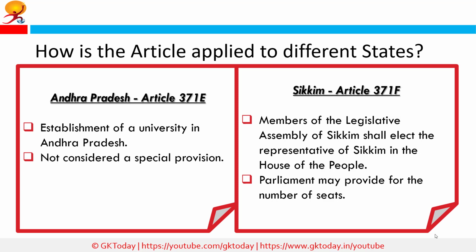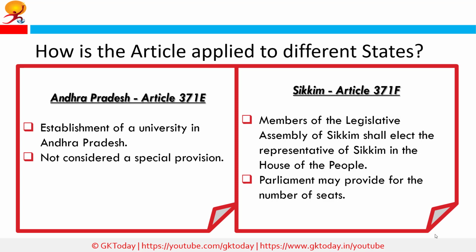Article 371E also applies on Andhra Pradesh. It allows for the establishment of a university in Andhra Pradesh by law of the Parliament, but this is not a special provision in the sense of the others in this part. Article 371F applies to Sikkim. It was introduced by the 36th Amendment Act of 1975.